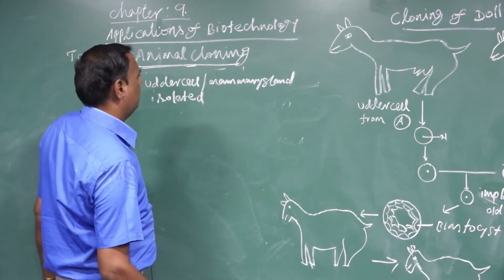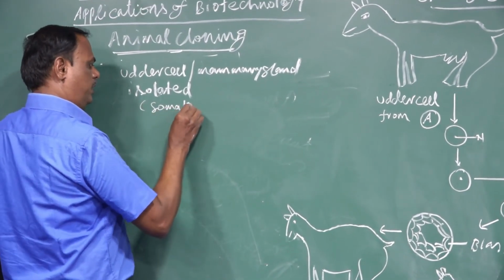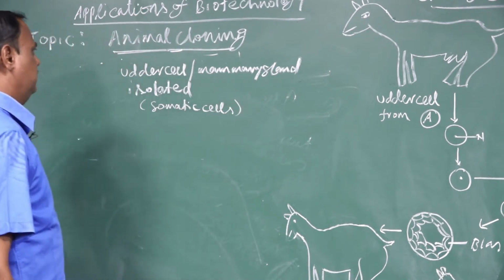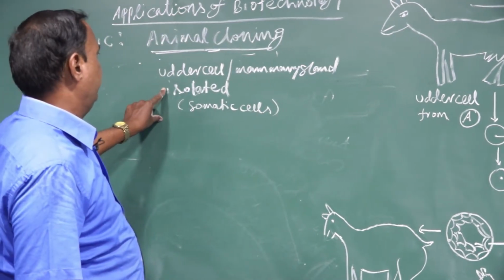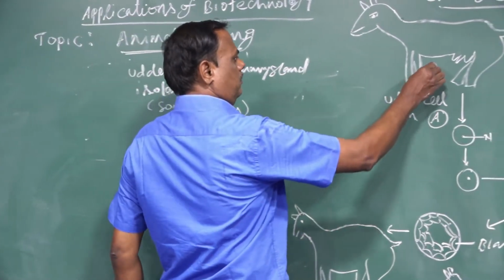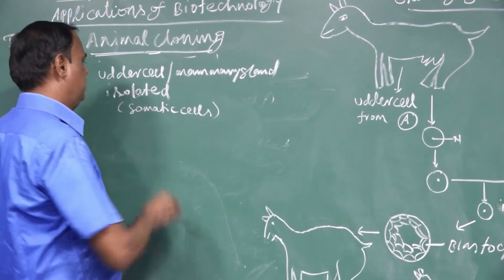The udder cell or the mammary gland is a somatic cell, that is, a body cell, and is isolated from a donor sheep.